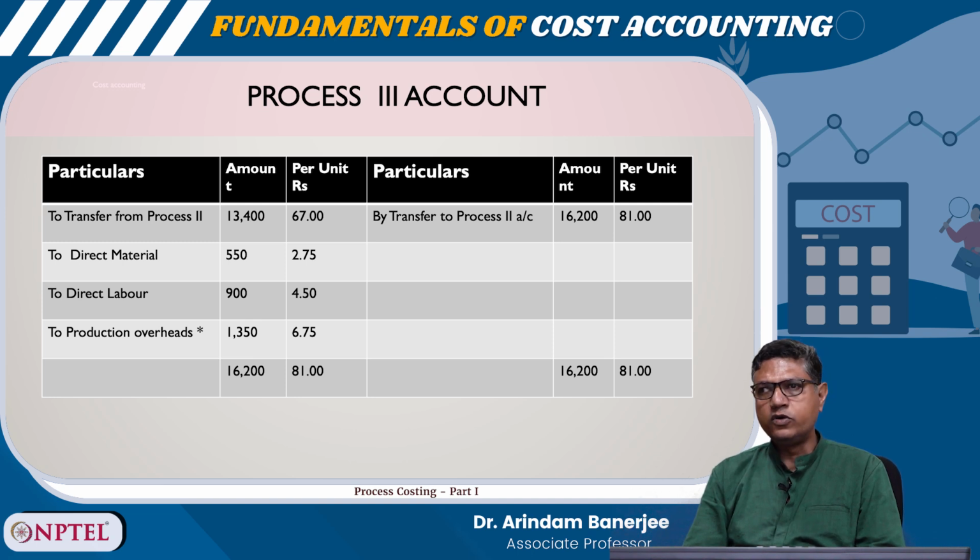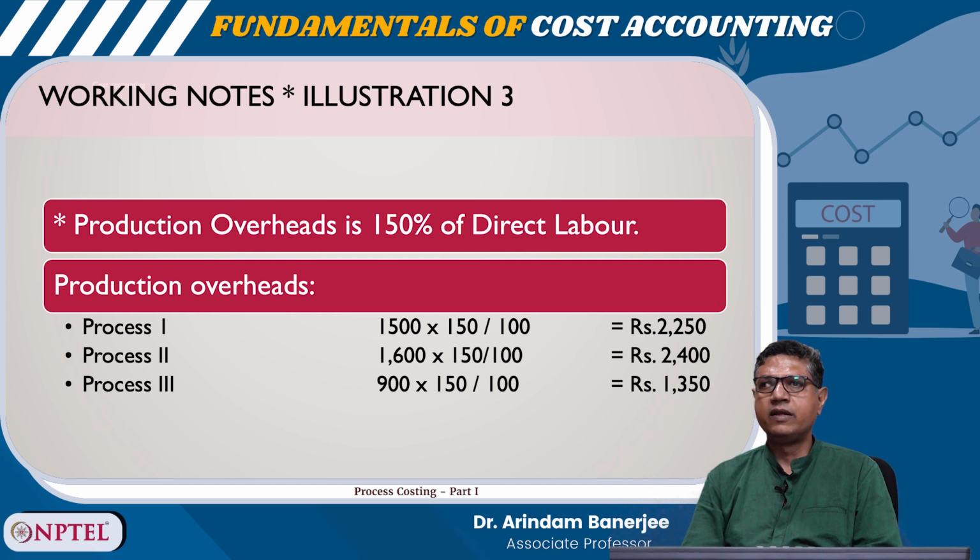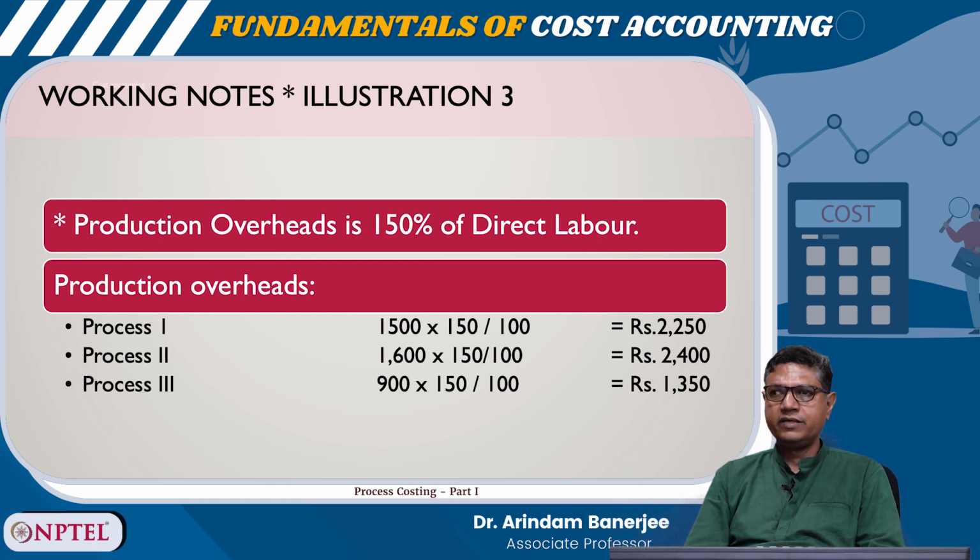So, these are the working notes. So, I can calculate the production overhead. It is given in the question that the production overhead is 150 percent of direct labor. So, production overheads for process 1 is 1,500 into 150 by 100, that is 2,250. For process 2 it is 1,600 into 150 by 100, that is rupees 2,400. For process 3 it is 900 into 150 by 100, that is rupees 1,350.